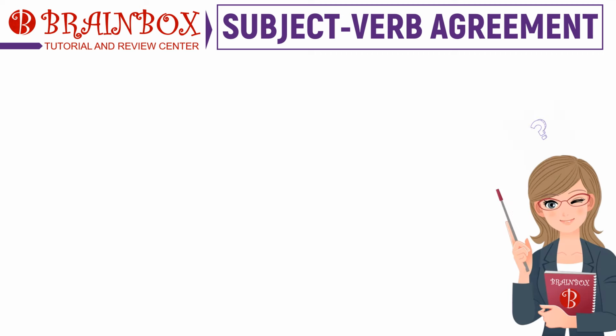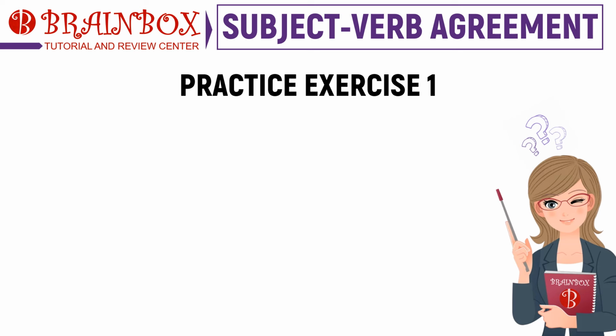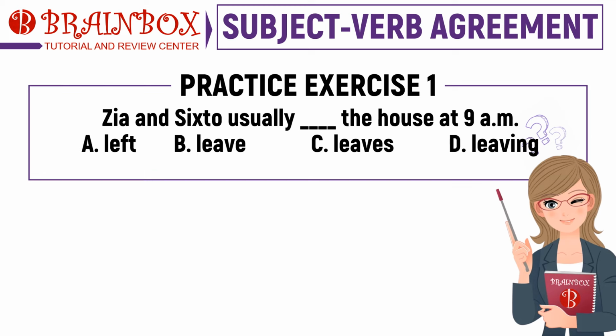Since we have initially discussed the first half of the subject-verb agreement, let us try to expound our knowledge by answering this practice set. You are given 15 seconds to answer each item. Zia and Sixtu usually blank the house at 9 a.m. A. Left. B. Leave. C. Leaves. D. Leaving. Your timer starts now.